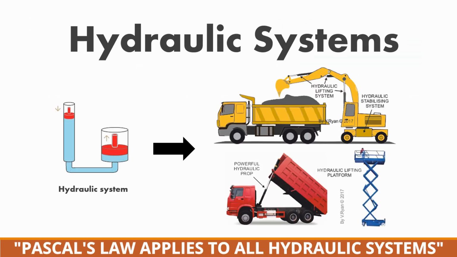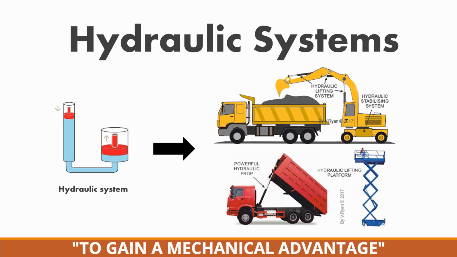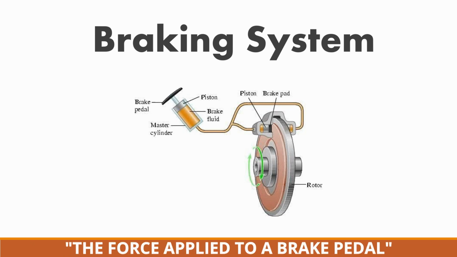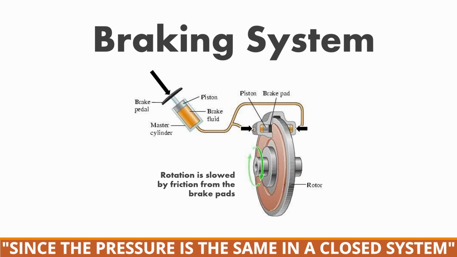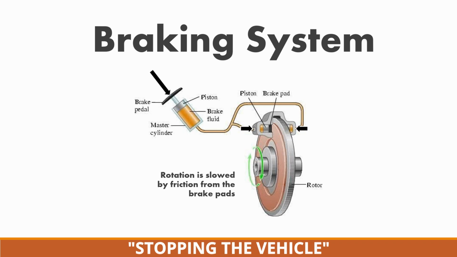Pascal's law applies to all hydraulic systems. Hydraulic systems rely on pressure to gain a mechanical advantage and accomplish their goal. A good example would be a braking system. The force applied to a brake pedal creates pressure in a piston cylinder system. Since the pressure is the same in a closed system, the pressure is translated to the wheels, stopping the vehicle.